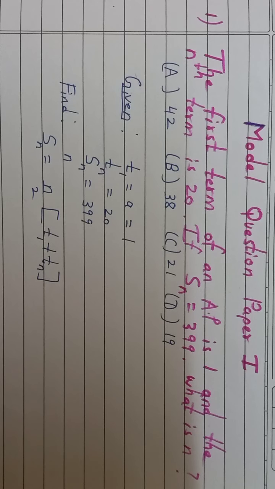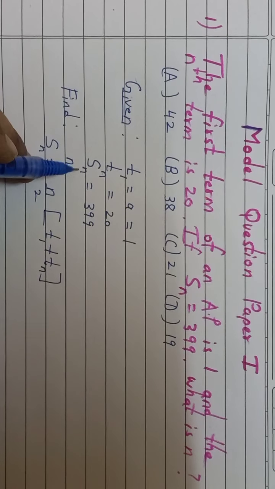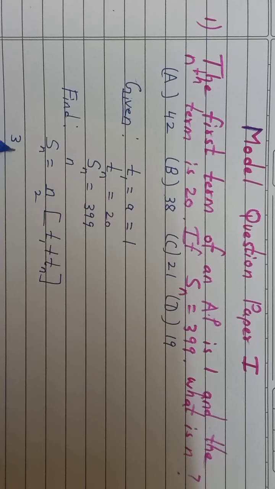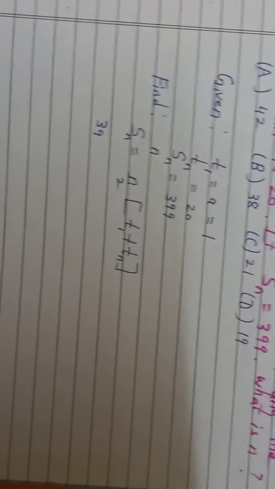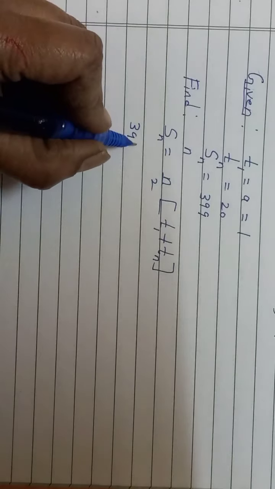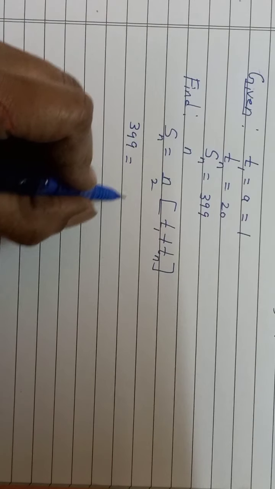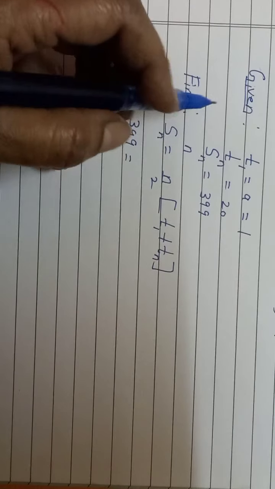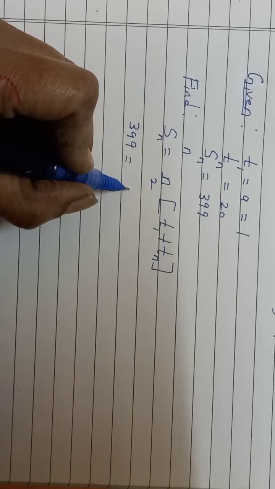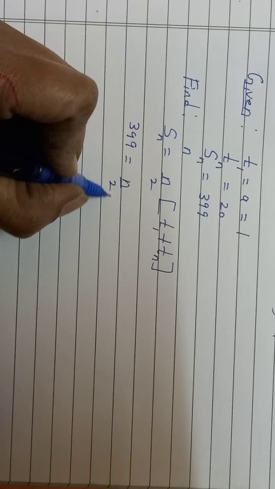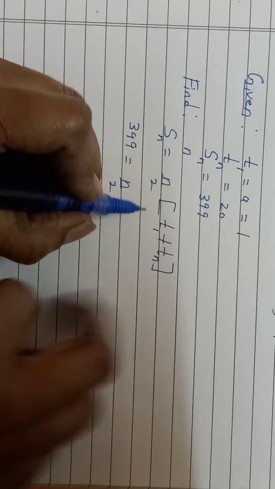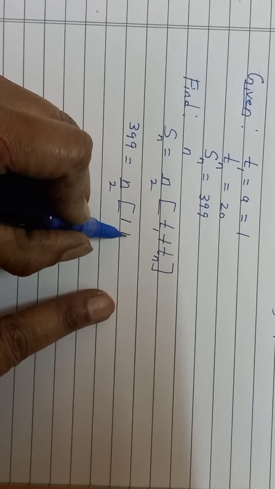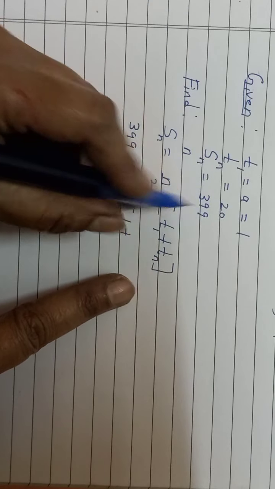So now here we have already got Sn, that is 399. Substitute. 399 is equal to, what is n? We have to find n upon 2 into bracket. T1 is 1, first term, plus nth term is 20.